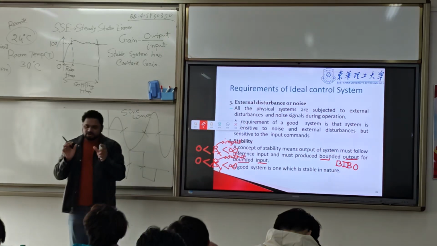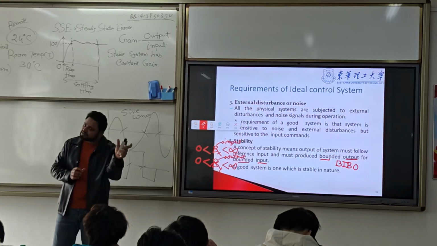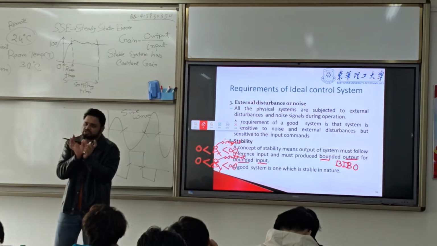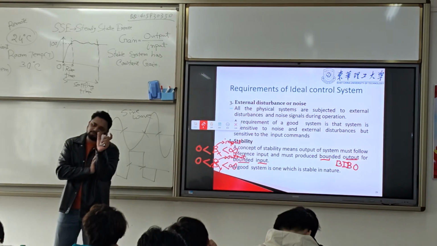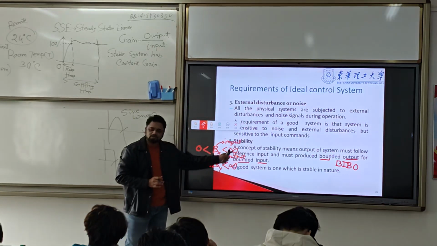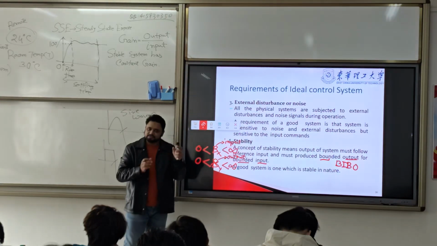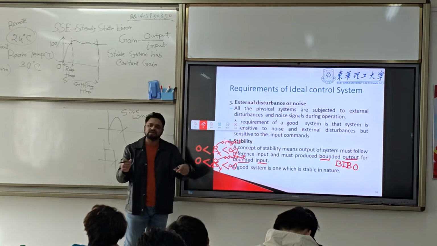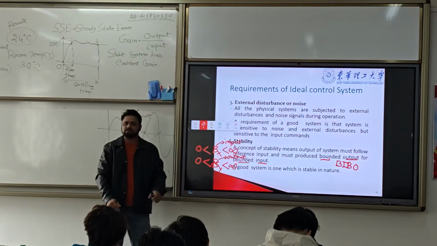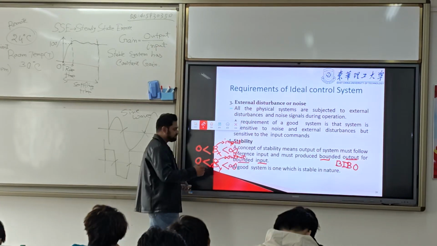That means BO stability will produce finite output for the finite input. For the finite range of input, it has to produce finite output, not infinity, less than infinity. That is what BO stability produces, and then we call it a stable system.